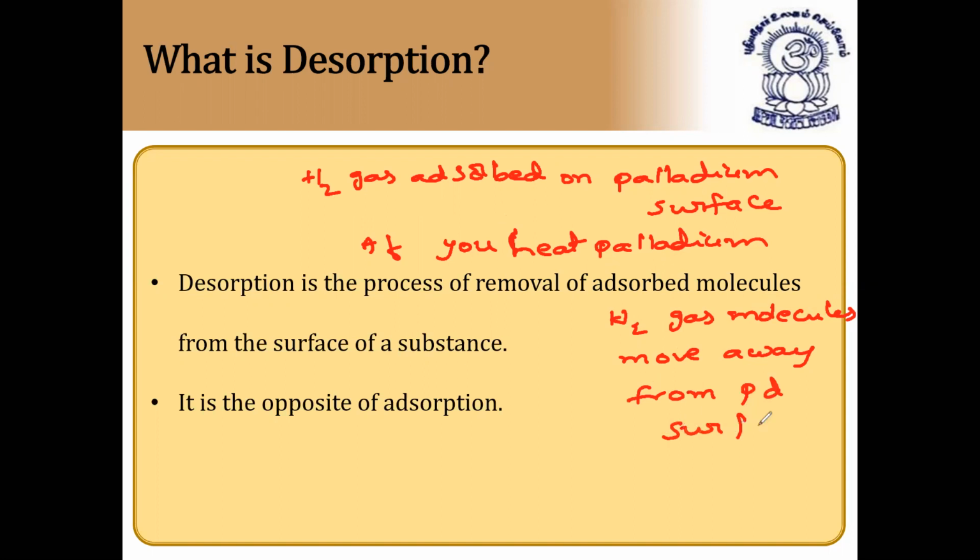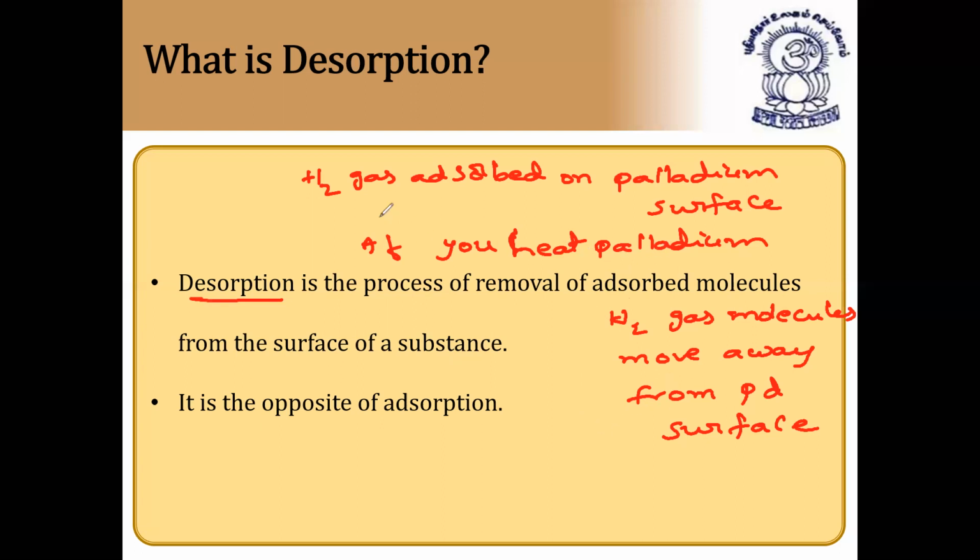So this is nothing but what? The process of removal of adsorbed molecules from the surface of a substance is called desorption. Here, desorption of hydrogen gas molecules takes place if you heat the palladium surface.